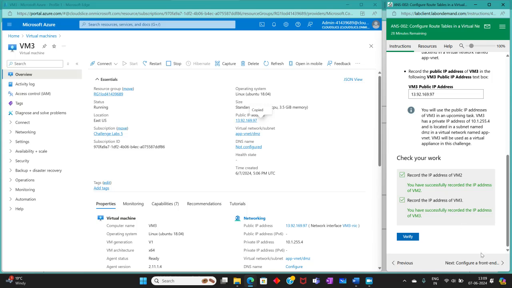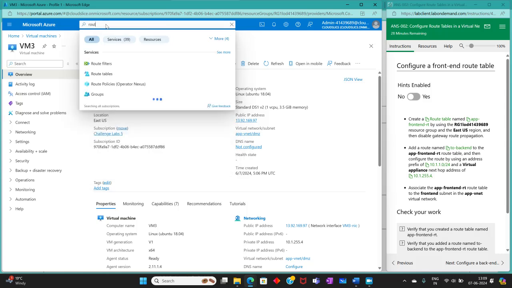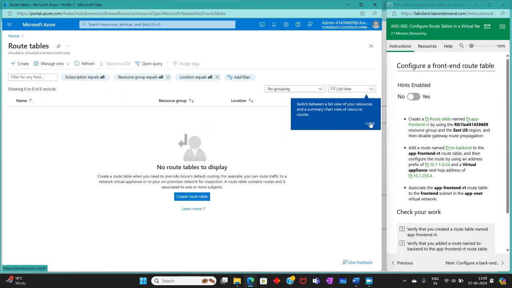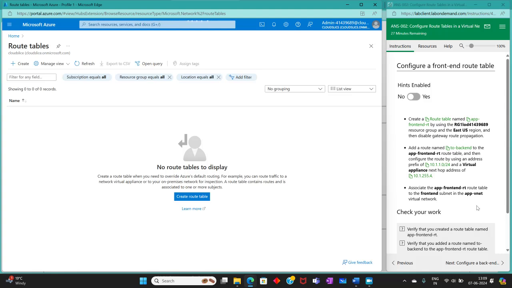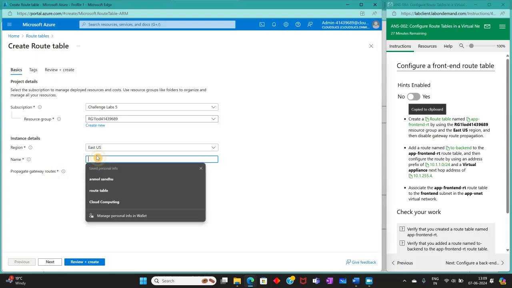This has been successfully verified. So next is configure a front-end route table. Let's go to route table. Let's create a route table. So resource group is going to be RG1LOD. Region is East US and name is F-fronted route table.